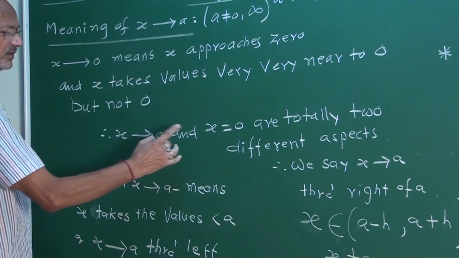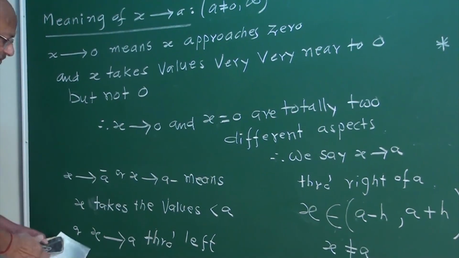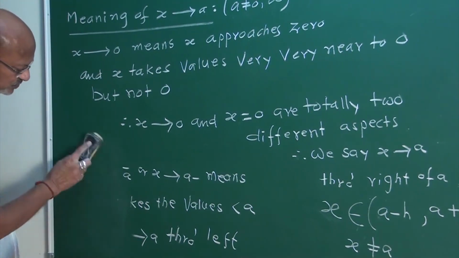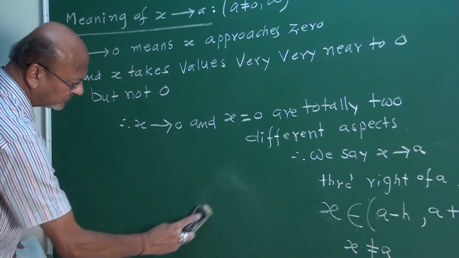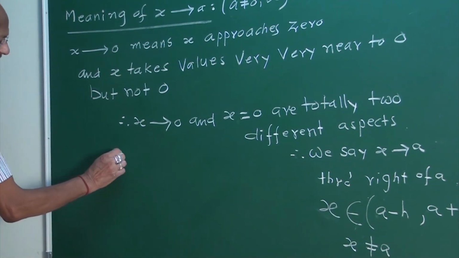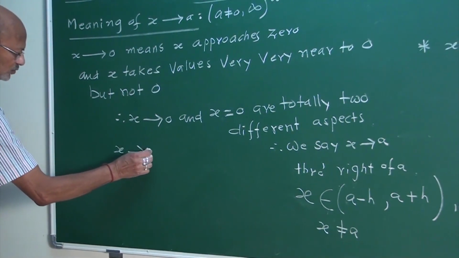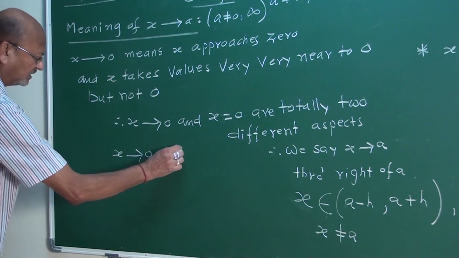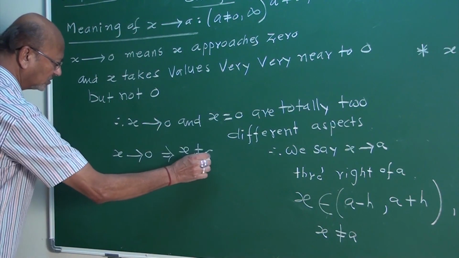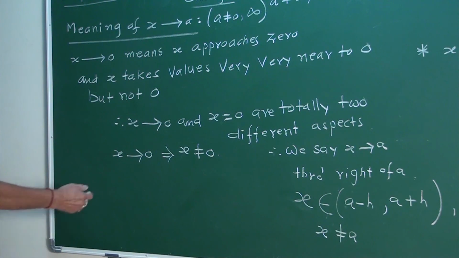X tends to 0 means x never be 0. Never be 0. This is one.